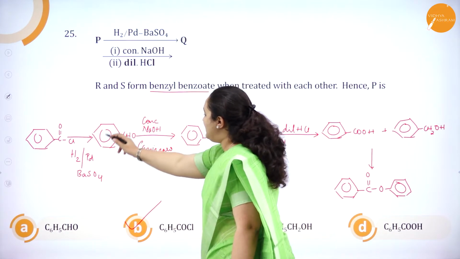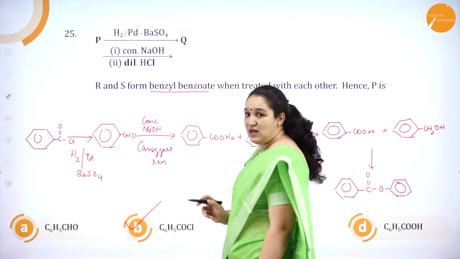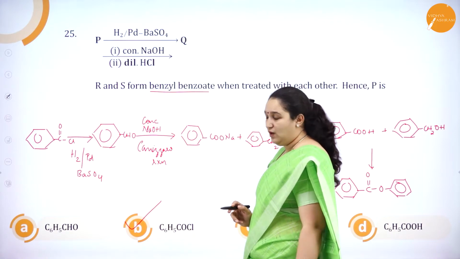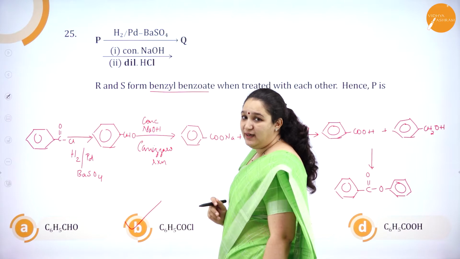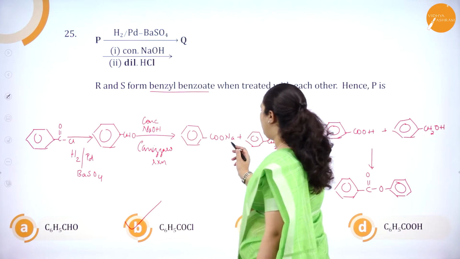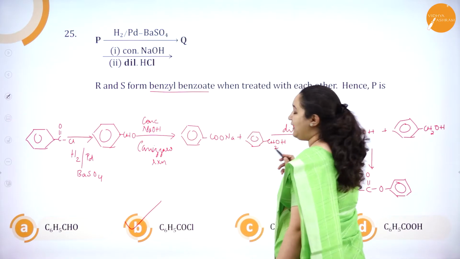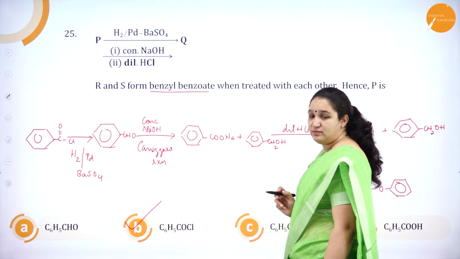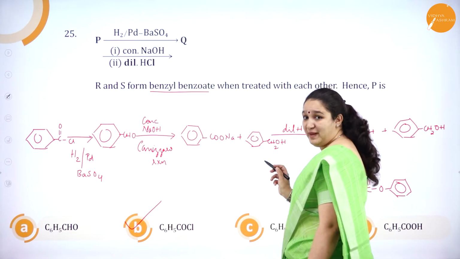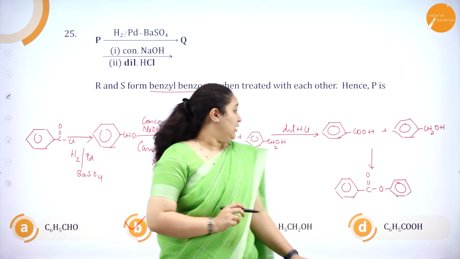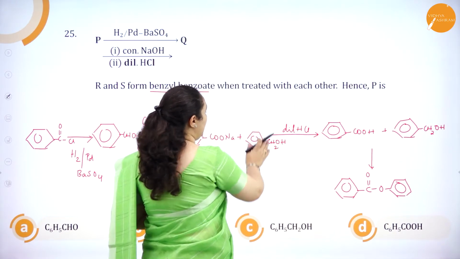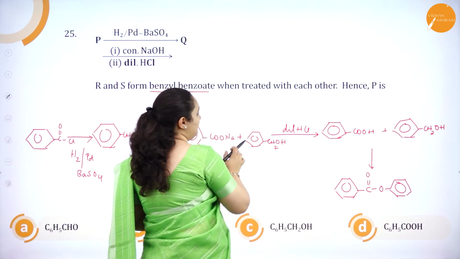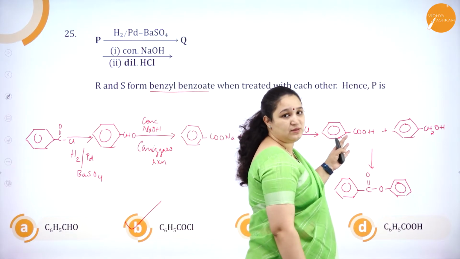Then when benzaldehyde undergoes the Cannizzaro reaction, that is in the presence of concentrated NaOH, you are going to get the products sodium benzoate and benzyl alcohol. When it is treated with HCl, with benzyl alcohol nothing will happen, only the sodium will get substituted to form benzoic acid.